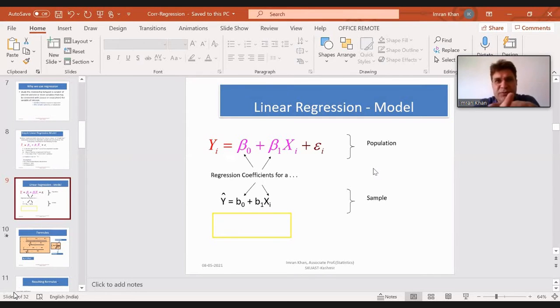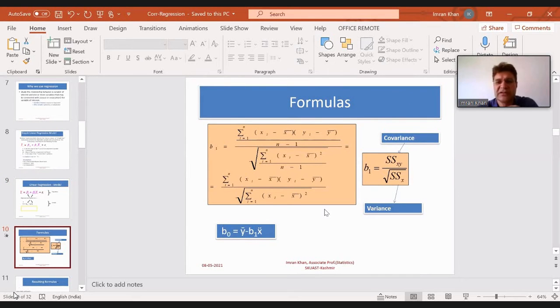Yesterday we discussed mean. The mean of a population is denoted by mu, but the mean of a sample is denoted by x bar. In the same way here, you have Greek letters for the population, beta naught and beta 1. If we have to estimate these on the basis of the sample, we rewrite the equation as y hat equal to beta naught plus beta 1 xi. We will see how we do all this.